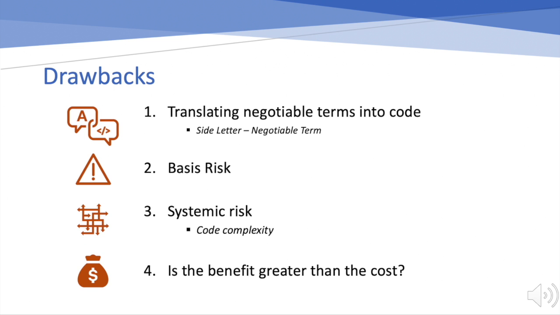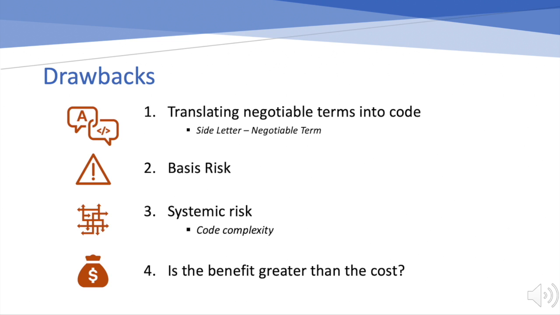Despite the obvious benefit of smart contracts within the equity derivatives market, there are also some potential drawbacks. Within the equity derivative itself, there are fixed and negotiable terms. The fixed terms could easily be standardized into a set number of options and included in a smart contract. However, the negotiable term may be different and bespoke for each derivatives contract. This poses many issues such as systemic risk as well as potentially prohibitive cost.